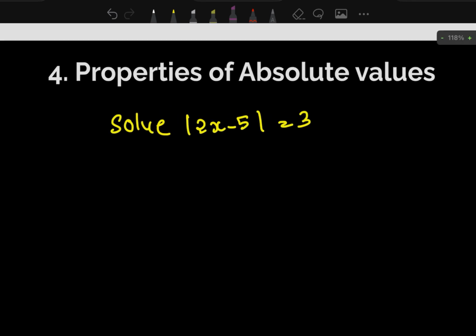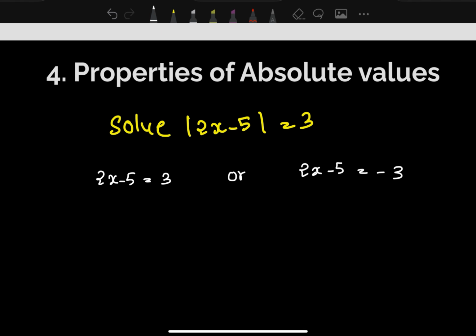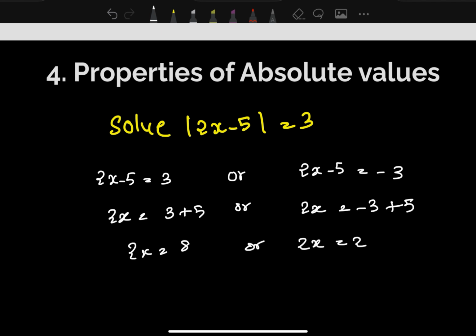Okay, we have to solve this. For this one, we need to solve the absolute value of 2x minus 5 equal to 3. So it means 2x minus 5 can be equal to 3 or 2x minus 5 can be negative 3. So we have to find the value of x. So 3 plus 5, or 2x equals negative 3 plus 5. So we have here 8, or we have here 2x to be 2. So the value of x is equal to 4 or the value of x is equal to 1. So that's what we have.